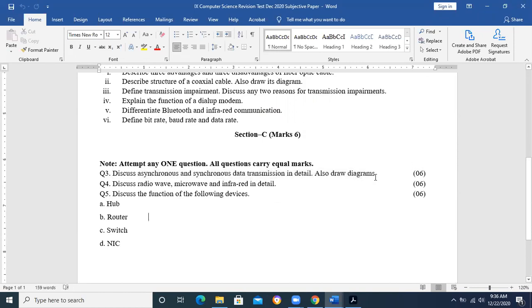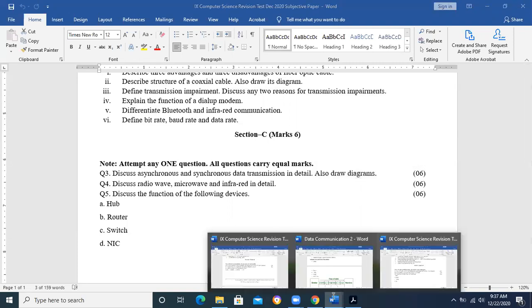And also draw the diagram. I also mention this because last time some students described that thing, but they did not draw the diagram. The diagram is given in your book as well, and I also gave you the diagram for it.